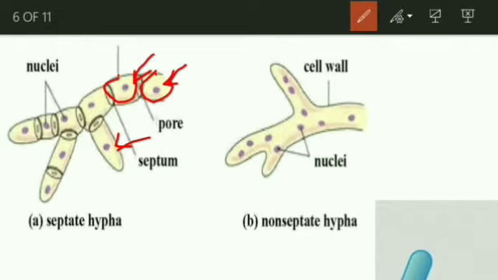And both cells are divided by a septum. But here you could see non-septal hyphae. In non-septal hyphae, there are no septa that differentiate one cell from another cell, so the nucleus flows from here to there. See, these nuclei are free, they can move here and there. This is called non-septated hyphae.